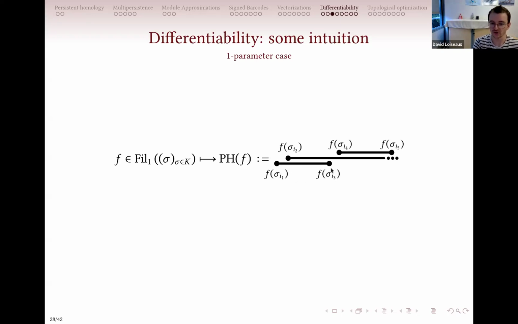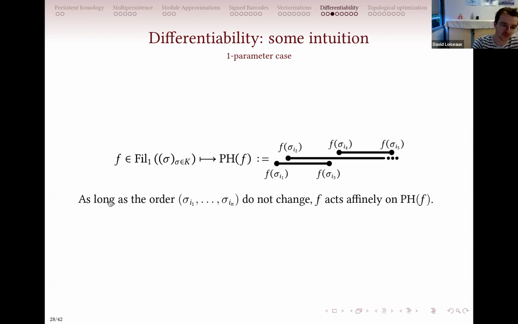and the filtration value of the boundary that closes this topological structure. So the endpoints of the bars are really filtration values of some simplices. And so in particular, as long as you don't change the order that is given to you by f, by your function, so they are ordered with respect to f, if you change the filtration value of a given simplex, it will only move the endpoint of the bars like this,